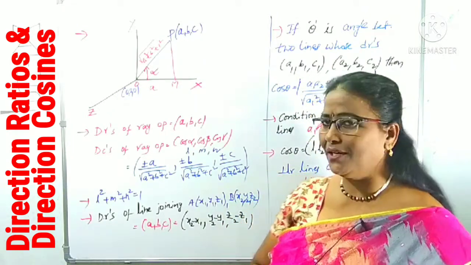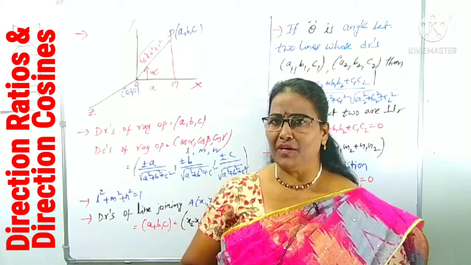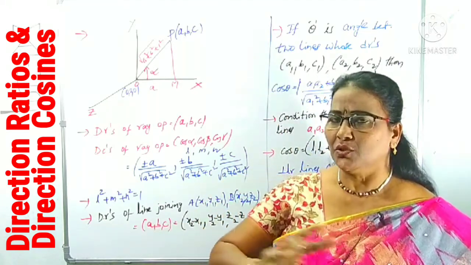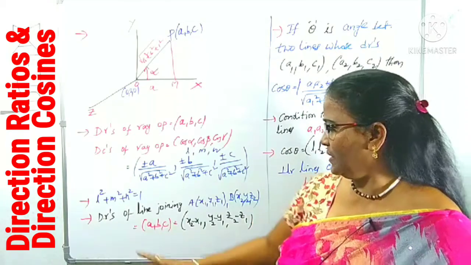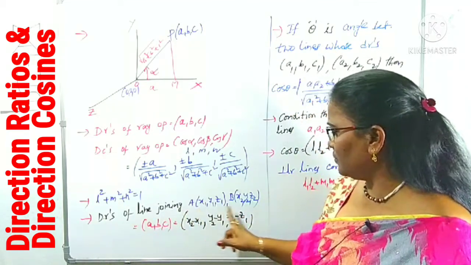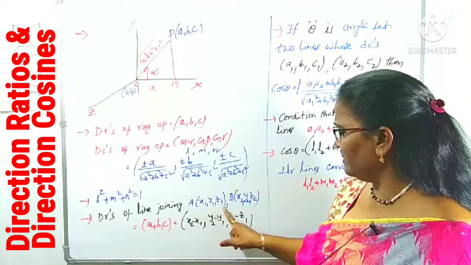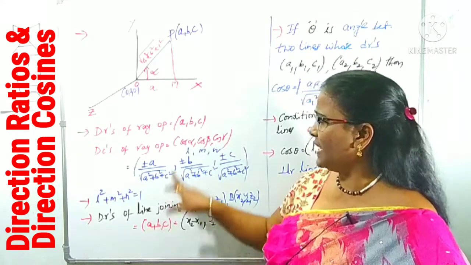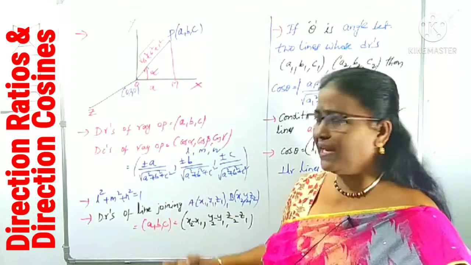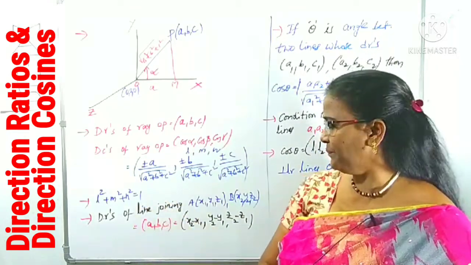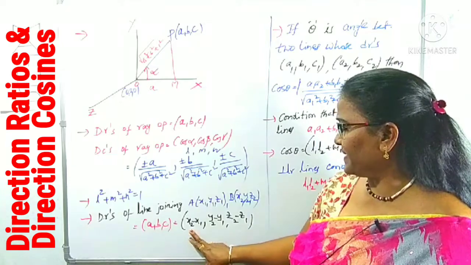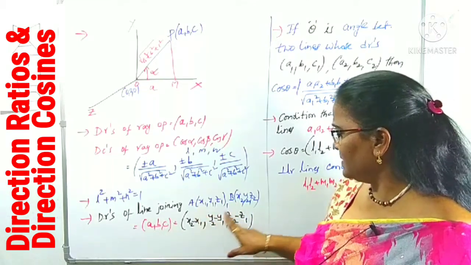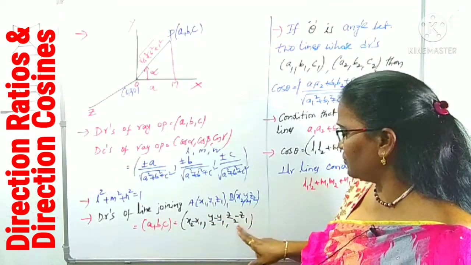Clear? Now, if there are two different points, what is the line joining those 2 points? DRs you have to know. DRs of line joining some 2 different points A (x1, y1, z1), B (x2, y2, z2) we can collect. DRs are denoted by a line A, B, C. Here the line we can also call a ray. Difference of x coordinates means x2 minus x1, same y2 minus y1, z2 minus z1.